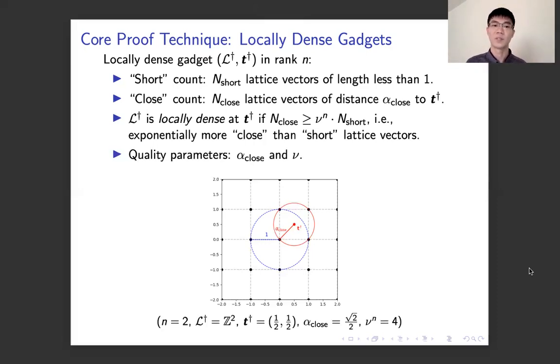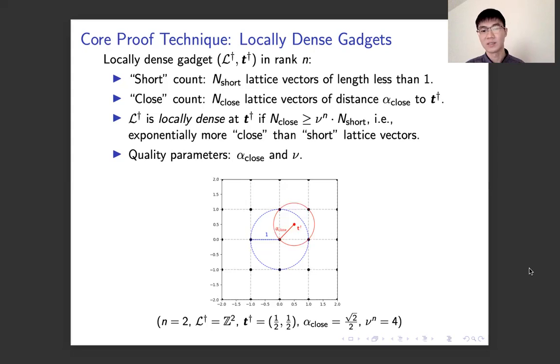Here, the important quality parameters of a locally dense gadget are alpha close and nu. In the picture below, we can see an example of a locally dense gadget. Here, the rank n is 2, and the lattice is the 2D integer lattice. The target is the all-half vector.